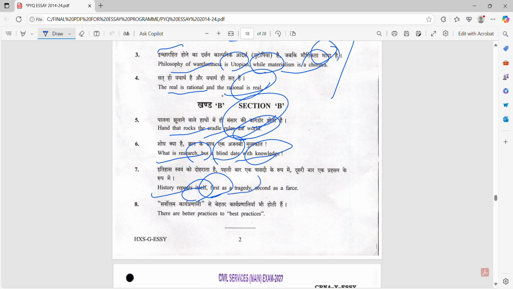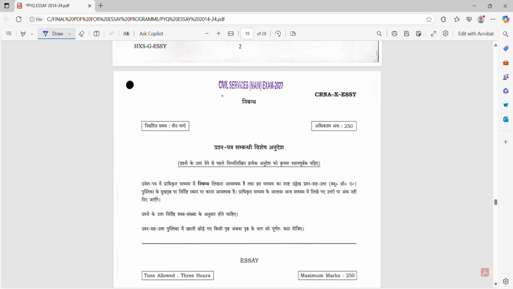History repeats itself, first as tragedy and second as farce. There are better practices than the best practices. We can choose this one by giving multiple interpretations to it.